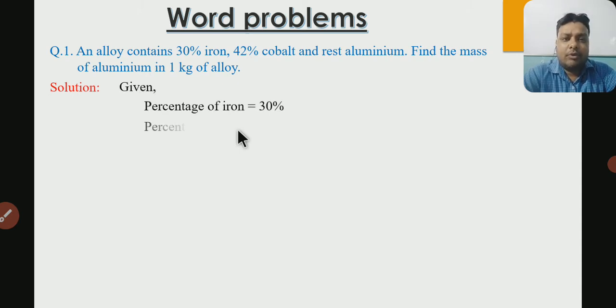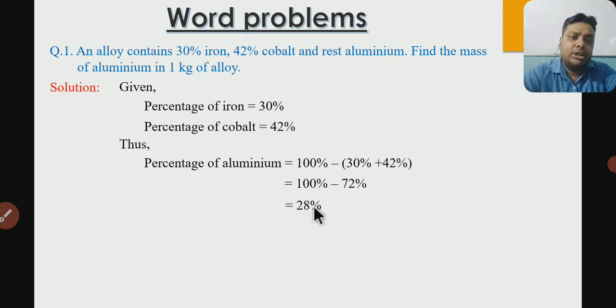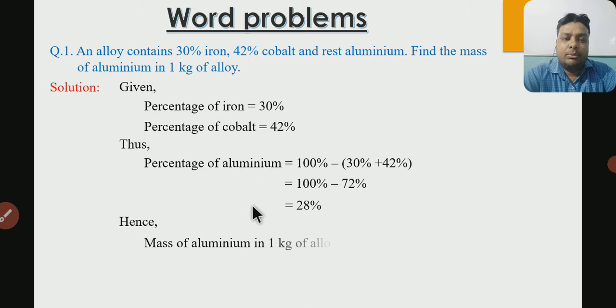At first write what is given. Now the percentage of aluminium will be what? It will be 100 minus the sum of 30% plus 42%. It will be 28%. That is the percentage of aluminium. So now if we know the percentage of aluminium, then directly if we multiply this percentage with the total weight of the alloy, we will get the actual quantity of aluminium. It means mass of aluminium in 1 kg of alloy equals 28% of 1 kg.